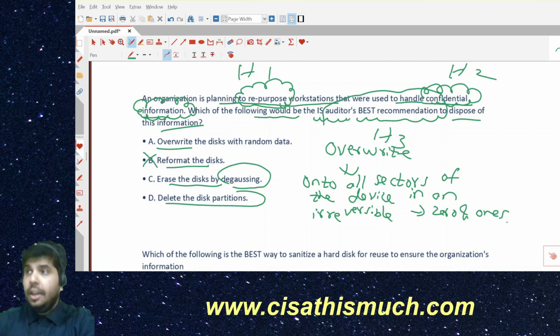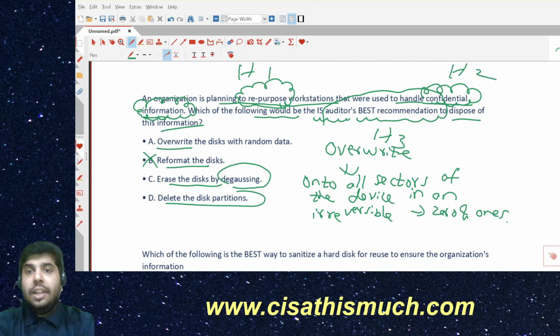For a particular industry, maybe the banking industry, or the hospital and healthcare industry, whatever it could be, it has to comply with its own regulations. So as an auditor, you might even have to understand what the regulations are, because the word they have used is handle confidential information.